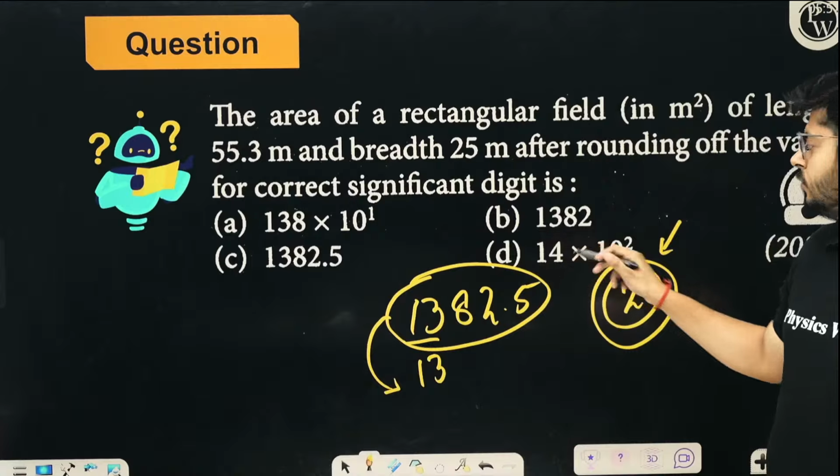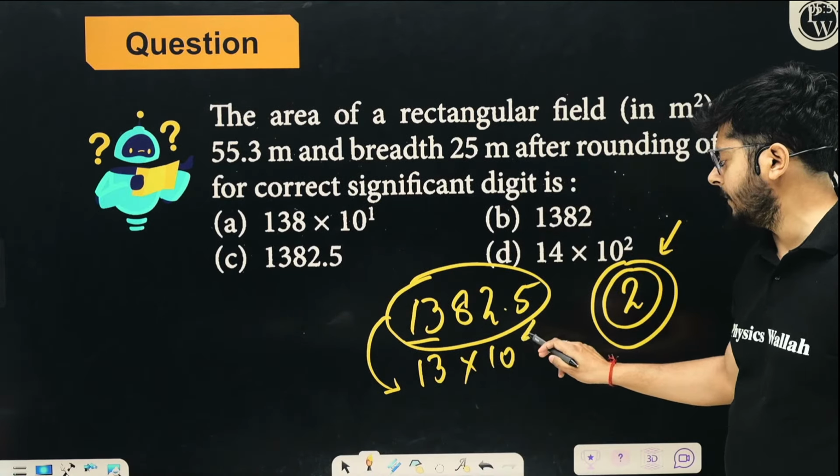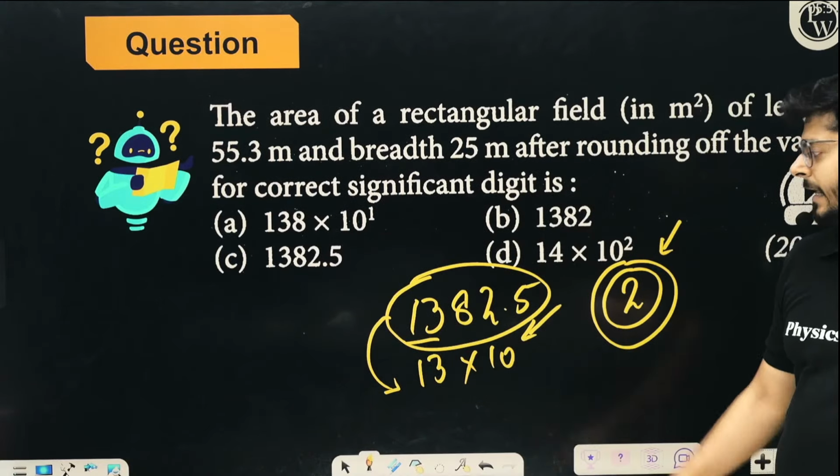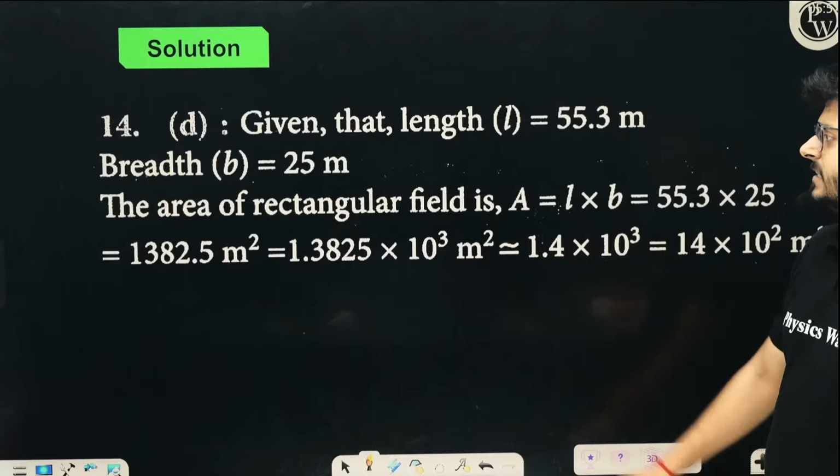So you can use the scientific notation. That means 13 point this into 10 to the power something, and that remaining part you can remove. I believe the idea is very clear, right? So let's have a look at that.